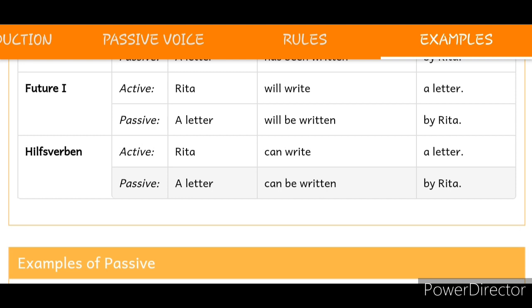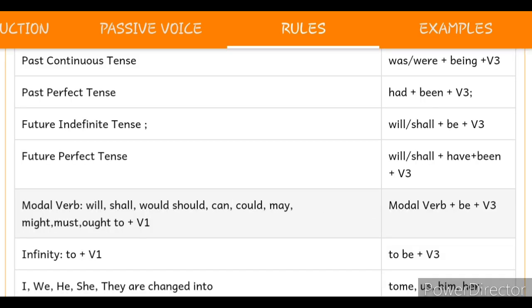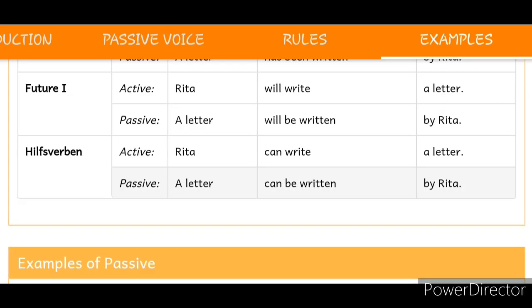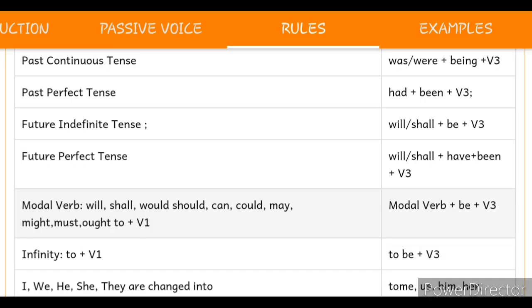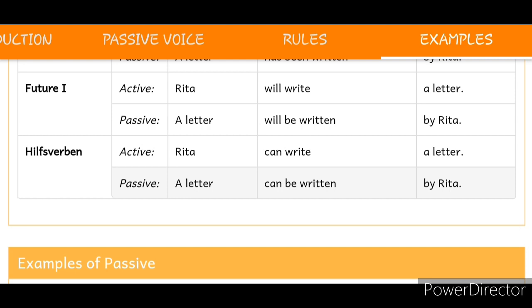The simple future, which is known as simple future: Rita will write a letter, and it has been converted into passive voice. A letter will be written by Rita. The rule you should follow: subject plus shall or will plus be plus verb third form. So a letter is the object there in the active voice, which has become the subject in the passive voice.